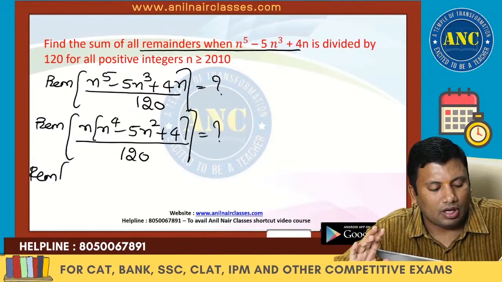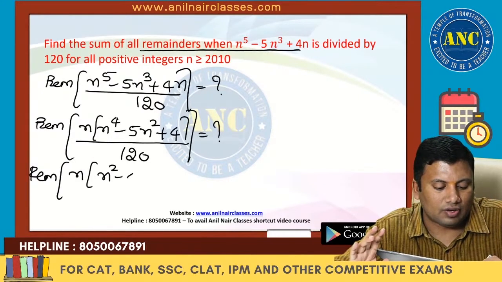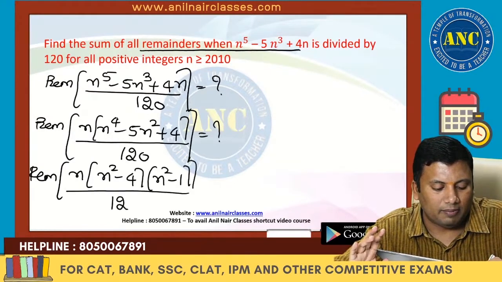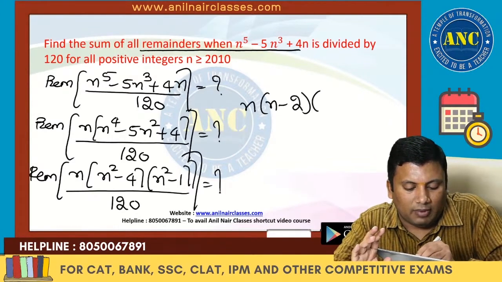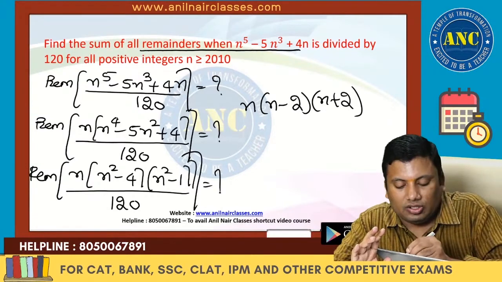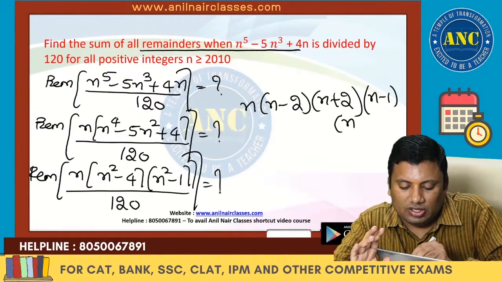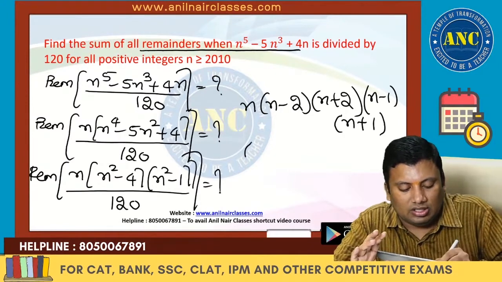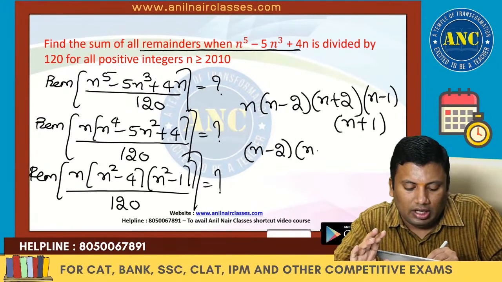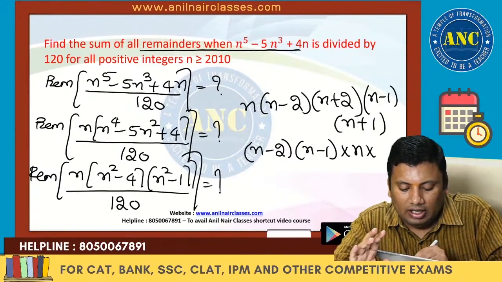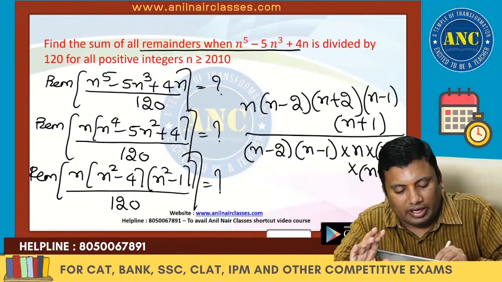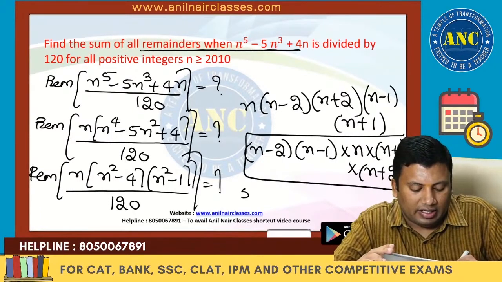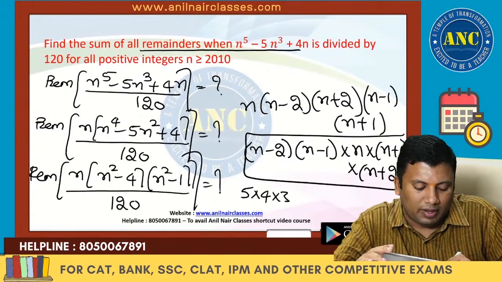This is the remainder of n times n square minus 4 into n square minus 1 when divided by 120. n square minus 4 is n minus 2 into n plus 2. n square minus 1 is n minus 1 into n plus 1. So this is n minus 2, n minus 1, n, n plus 1, n plus 2. These are 5 consecutive integers. 5 consecutive integers is always divisible by 120.